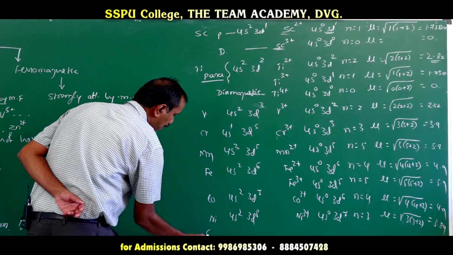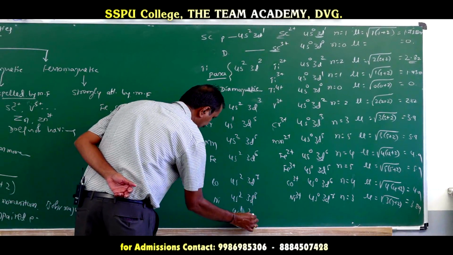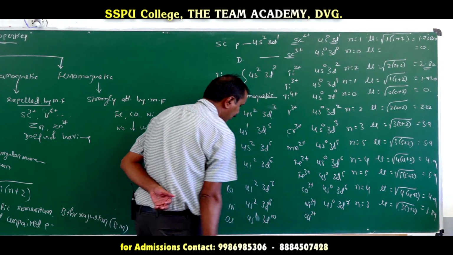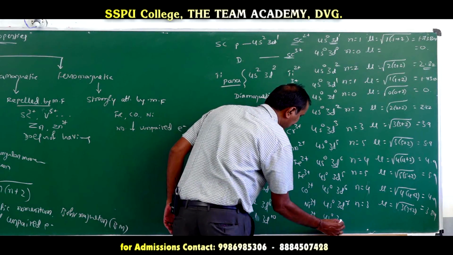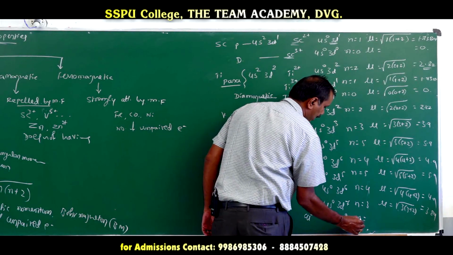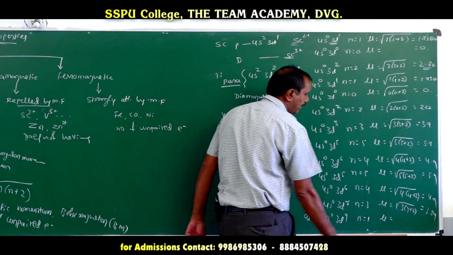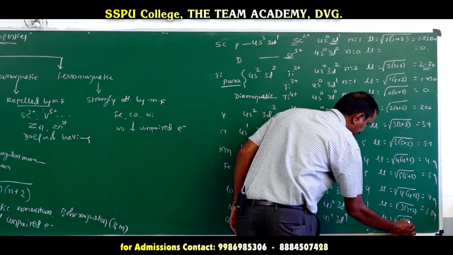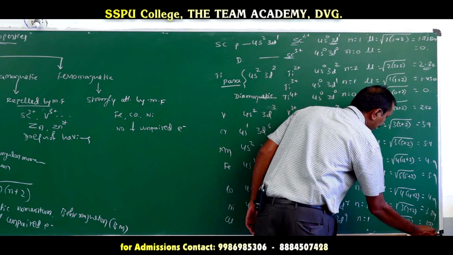Like that, if you go for copper, the configuration is 4s1 3d10. If it is in the plus 2 state, we can't write plus 3, so Cu2+ means 4s0 3d9. d9 means 4 orbitals are paired and 1 is unpaired, so the number of unpaired electrons is only 1. The magnetic moment is calculated by √(1 × (1 + 2)), root 3 value is 1.73 Bohr magneton.